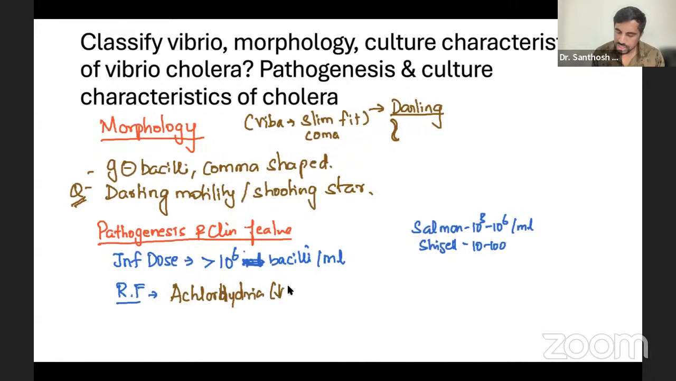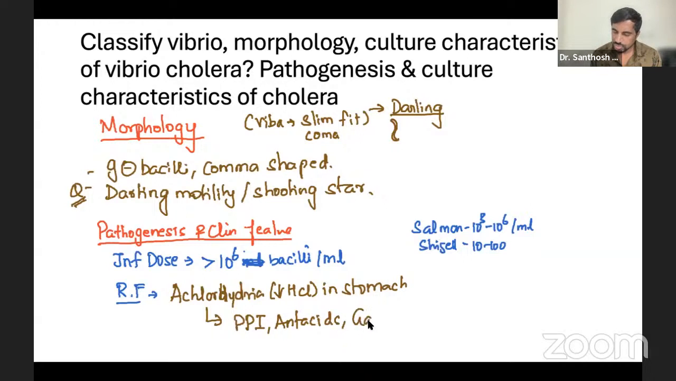Achlorhydria means decreased HCl production in the stomach, right? This condition commonly happens in people taking proton pump inhibitors, or any syrup like Gelusil, basically antacids. Also, when you have a gastrectomy. So these are the risk factors that increase the chance of this infection.